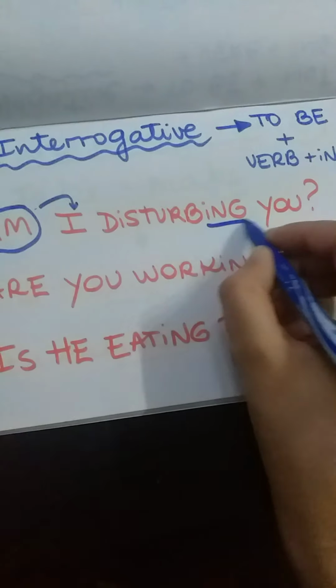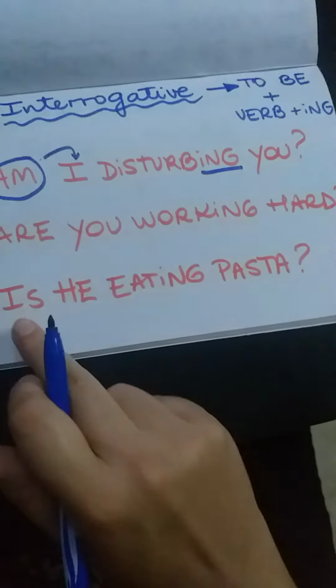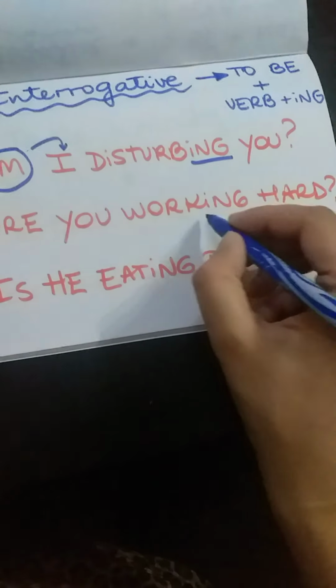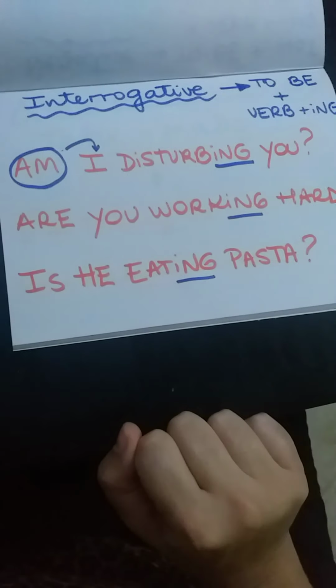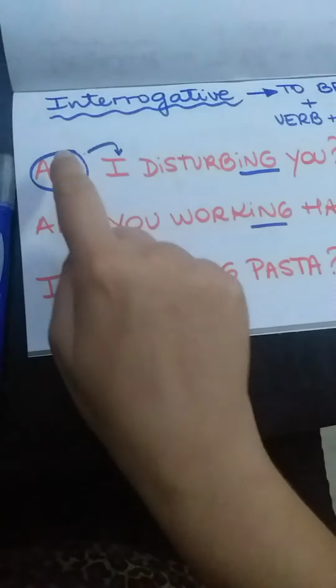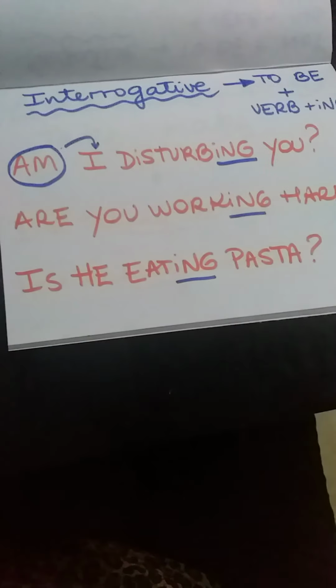Am I disturbing you? Are you working hard? Is he eating pasta? Have you seen that we always use the verb in the ing? Yes? But in the interrogative, I start with the verb to be, then the person, and then the verb in the ing. Okay, pay attention here and we finish.